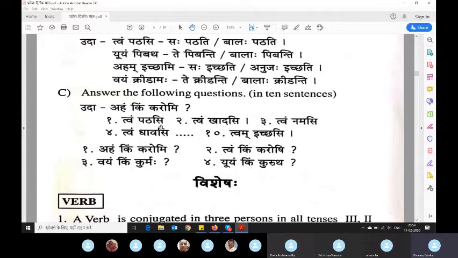So if you understand how they are using aham and tvam, and you make so many sentences with whatever number of verbs you know, and just try to ask questions and answer yourself, then you will practice, and that is how the mind will learn when to use what. Otherwise, if you learn khadasi and khadatha and aham and khadami and khadama, then you may forget. So this practicing part, by writing or by just uttering, if you have two people, then it is good. Otherwise, uttering to yourself will help.